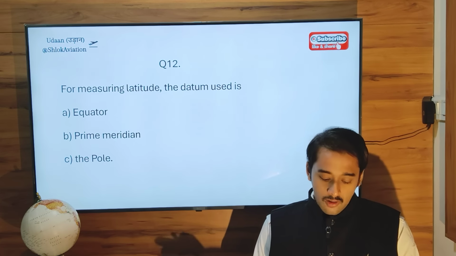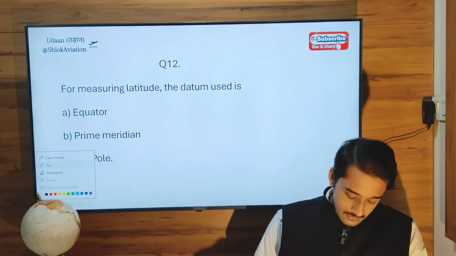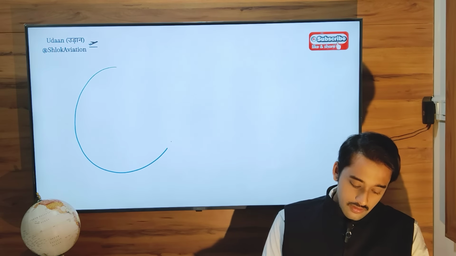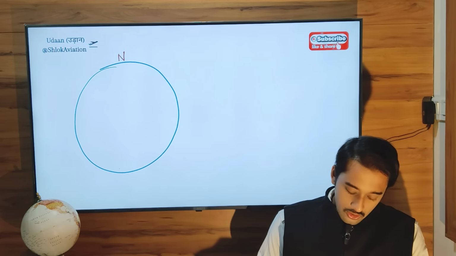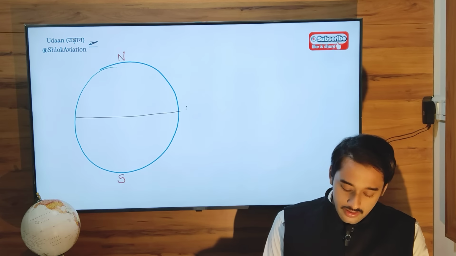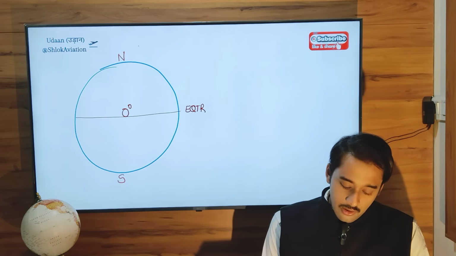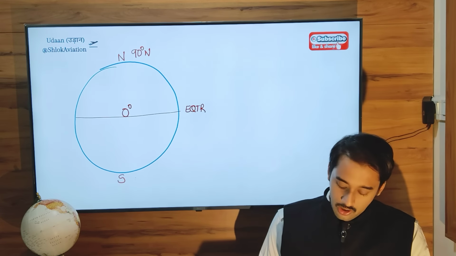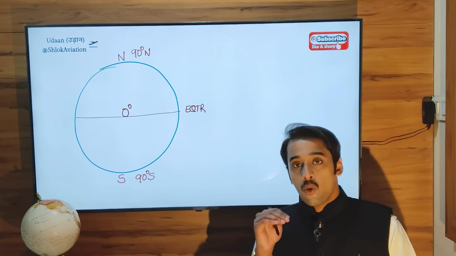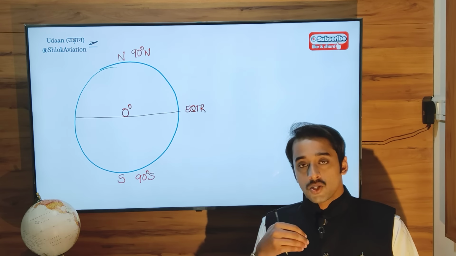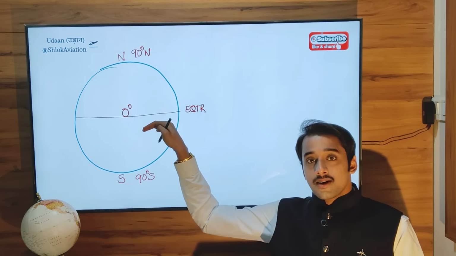Question 12. For measuring latitude, the datum used is what? Very simple question. This is your earth. We have North Pole, we have South Pole, and then we have equator. Now the latitude of equator is what? It is 0 degree. The latitude of North Pole is 90 degree north, South Pole is 90 degree south. That means your equator is the starting point with respect to latitudes.